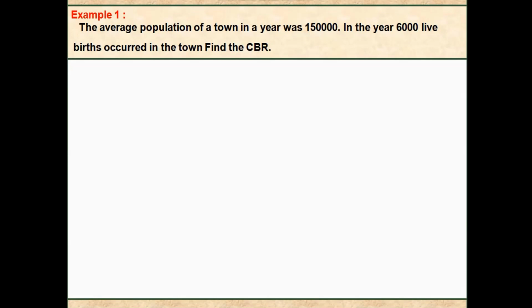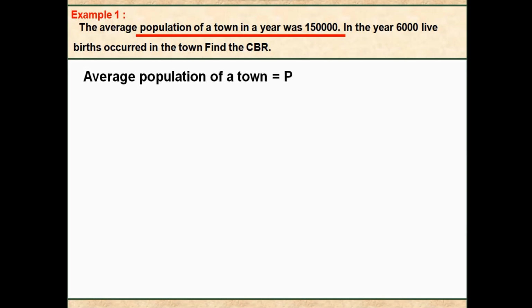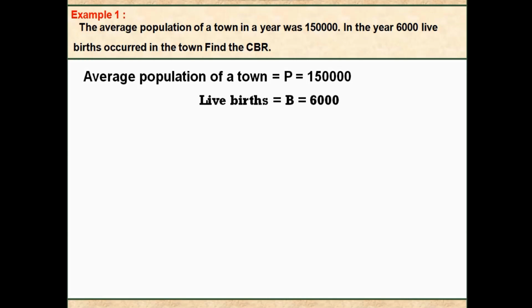Example 1. Average population of a town in a year was 1,50,000. In the year, 6,000 live births occurred in the town. Find the crude birth rate. Average population P equals 1,50,000. Live births B equals 6,000.